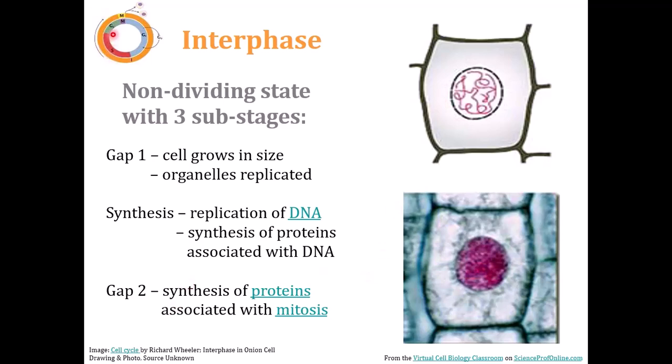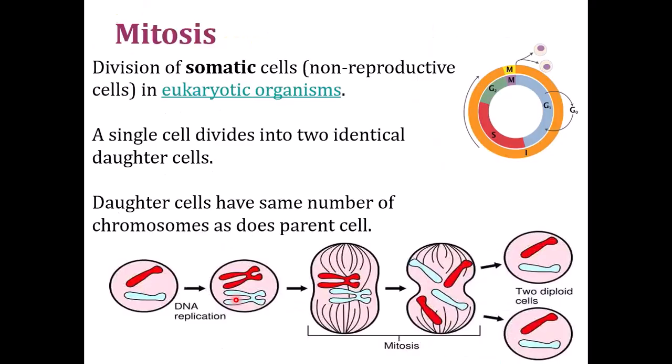G2 phase, after S phase, the cell is basically preparing for mitosis. So it's producing proteins that are concerned with mitosis, enzymes and energy, storing up a lot of energy for mitosis, because cell division takes a lot of energy. I mean, just like a woman in labor. Reproduction takes a lot of energy. Same thing with the cells.